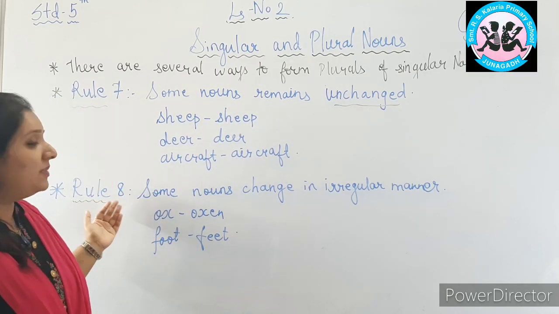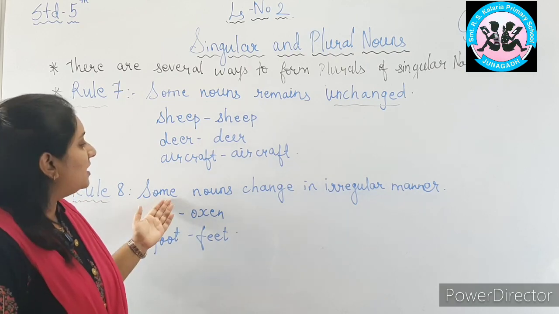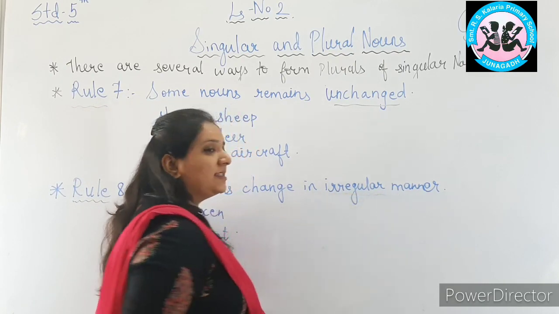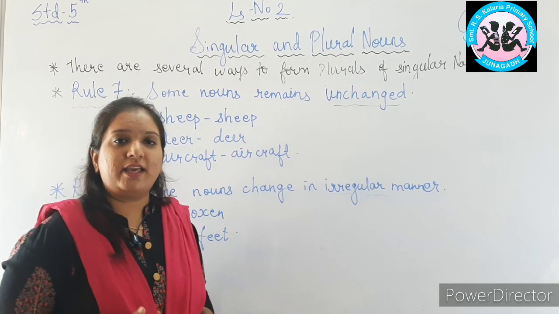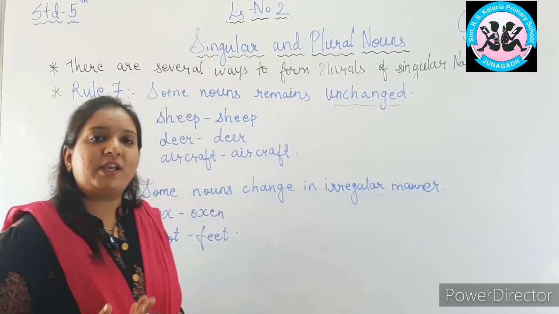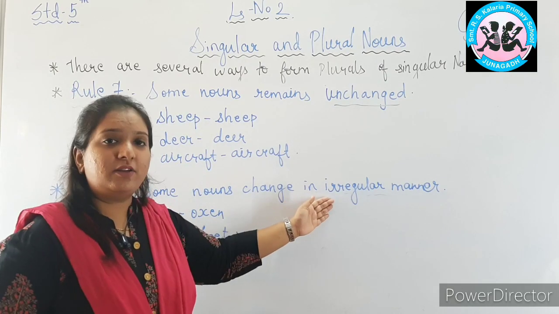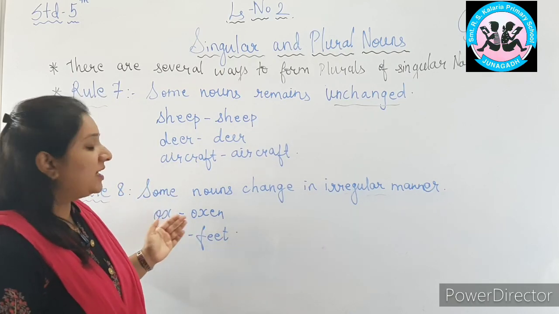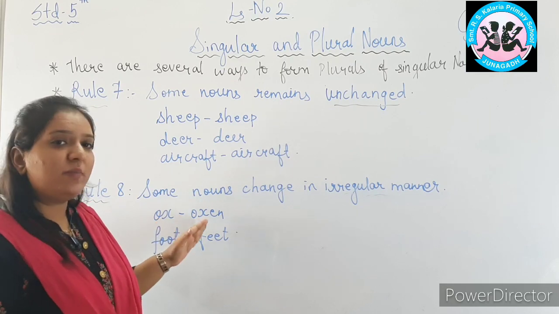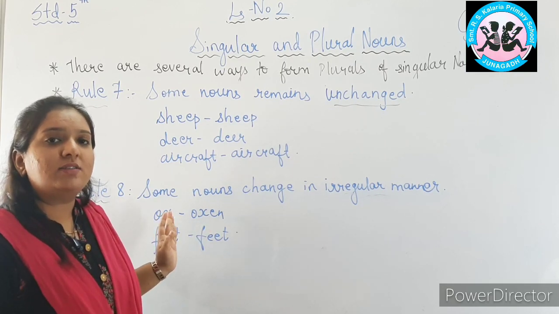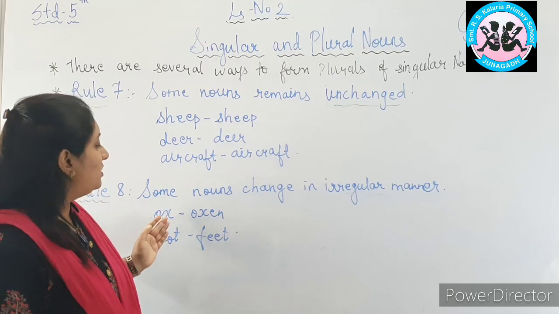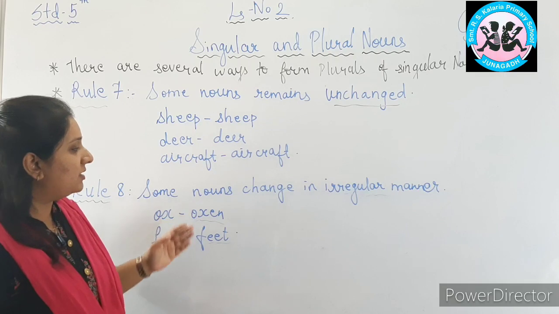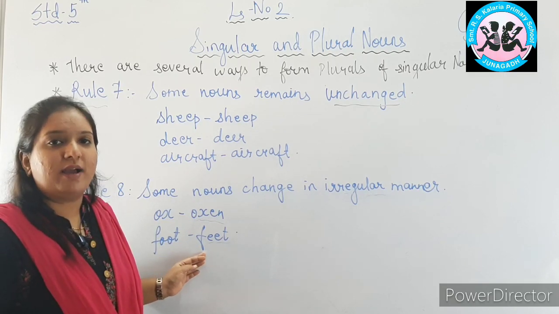Now let us look at rule number 8. What does it say? Some nouns change in irregular manner. Now what do you mean by irregular manner? For example, here also we don't have to add S or VES or IES to make it plural form. It changes in irregular manner. It does not remain same also like previous one. Ox will become oxen. Here ox will not remain ox or ox will not become oxes by adding S or VES. Ox will become oxen. Foot will become feet. So here nouns are changing in irregular manner.